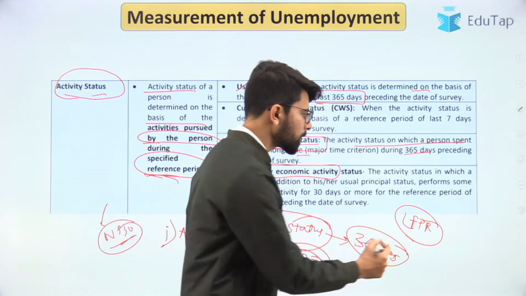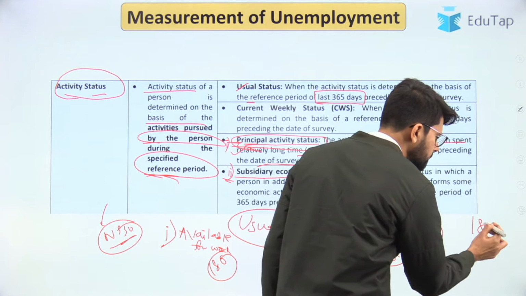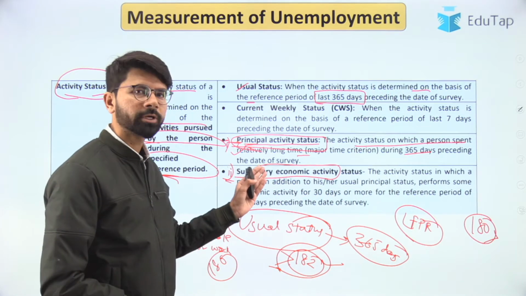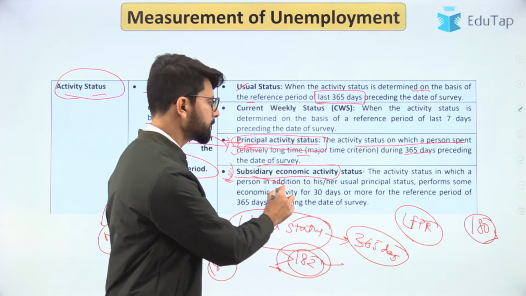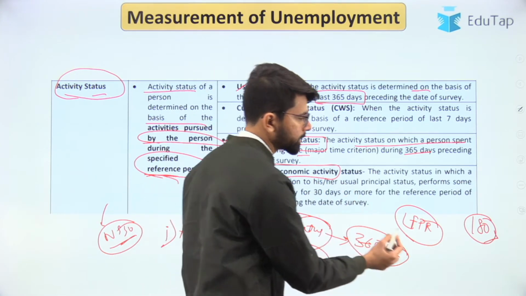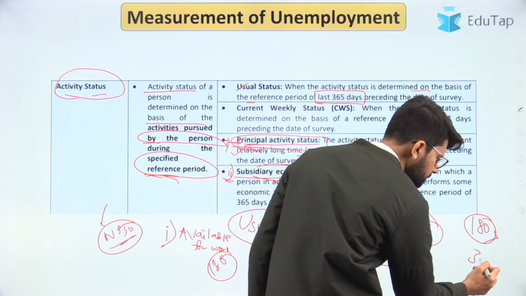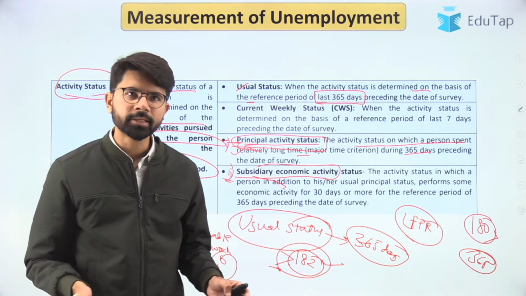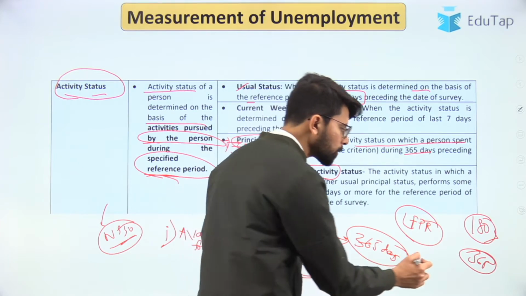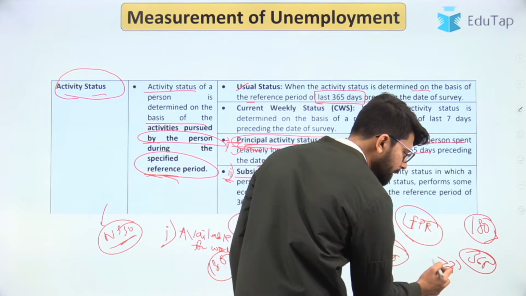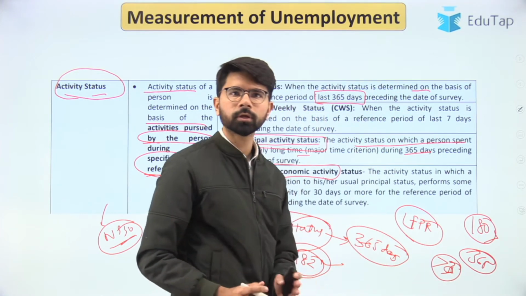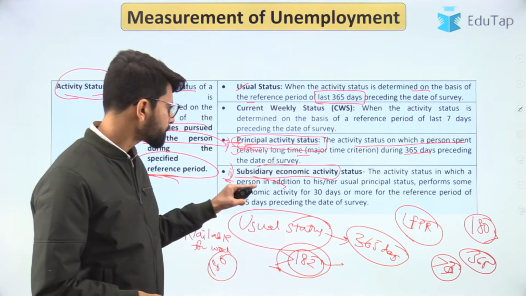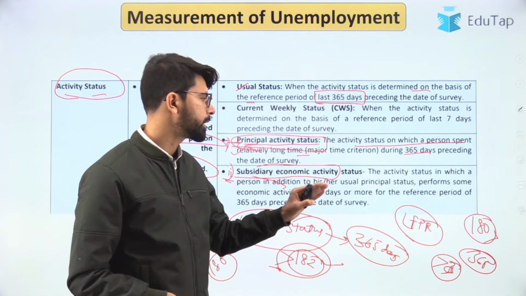Now if you are available for just 180 days, then you are unemployed as per the principal activity status. Now let us look at the subsidiary economic activity status. It says that during the reference period of 1 year, that is the last 365 days, if you are working for greater than 30 days also, even for greater than 30 days, then you are considered as employed as per the subsidiary economic activity status.